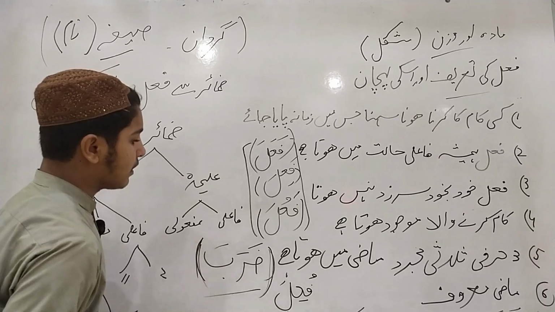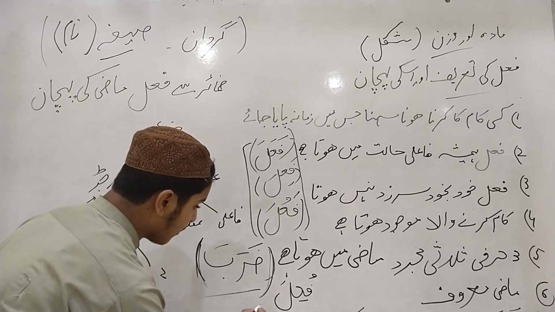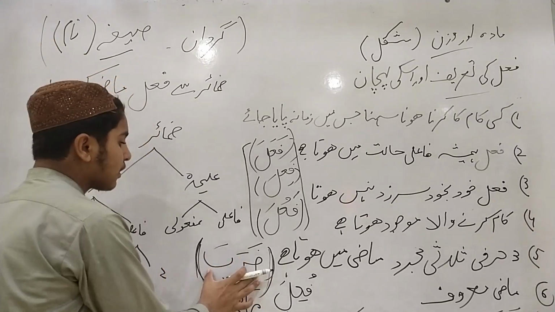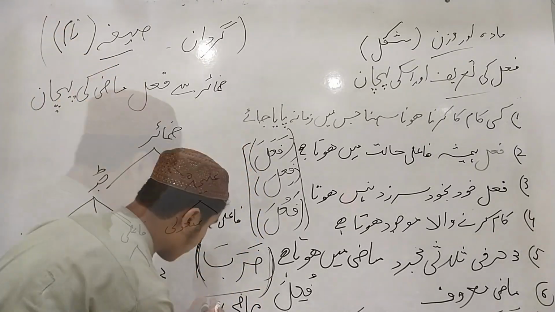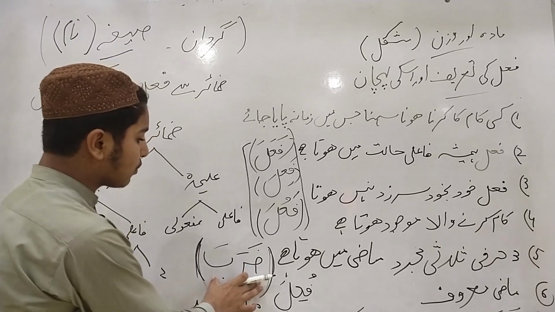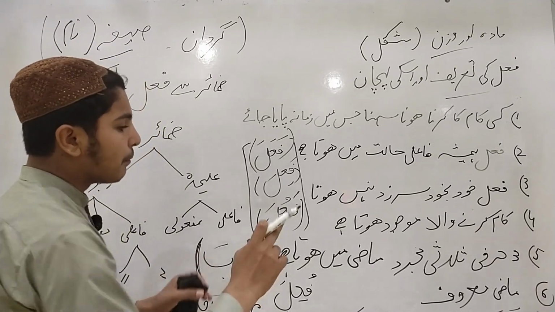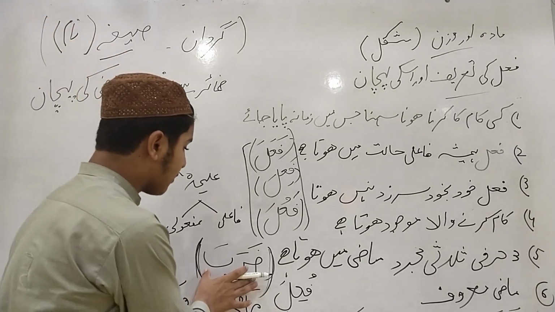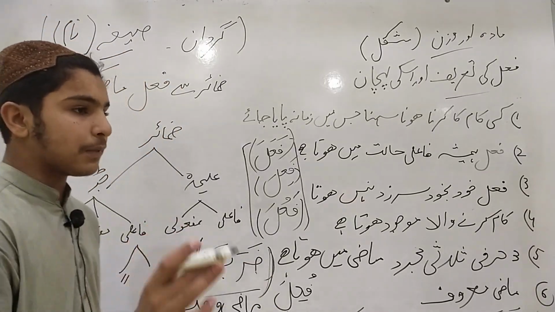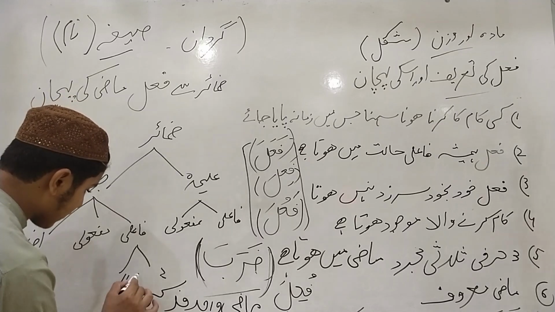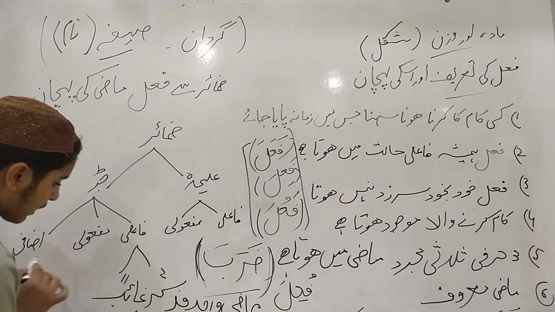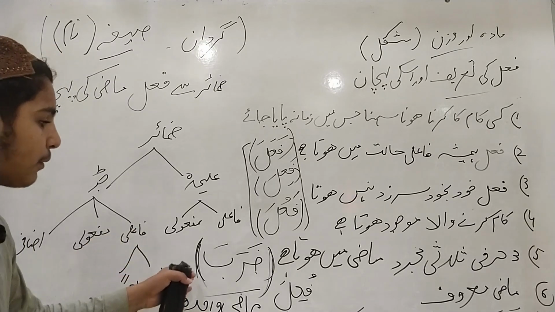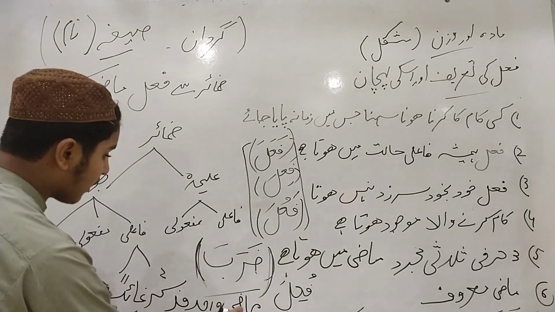And the name of this, first of all, it is a verb of fil mazi, a past time. Second, it is used for singular, wahid. Third, it is for masculine, muzakkar. And the fourth point, it is used for the third person, and the word used for third person is ghaib in the Arabic language. Now its name is mazi, wahid, muzakkar, ghaib. We will translate this verb according to this.